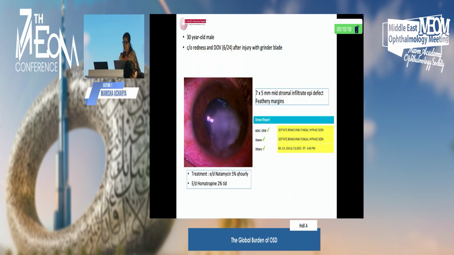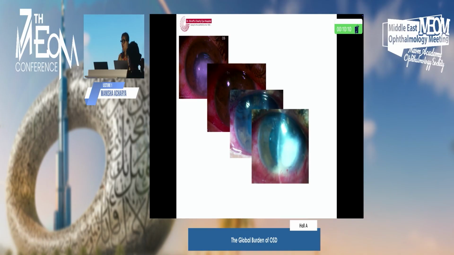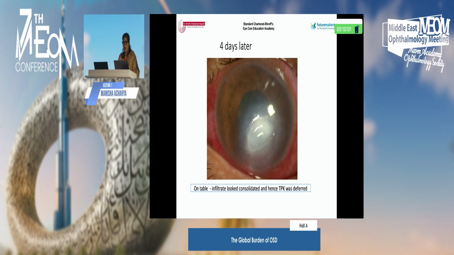This was a very interesting patient who presented with fungal keratitis at our hospital and was started on antifungals. Over the course of the disease, while on treatment, it did not resolve. So finally it was thought, okay, let's go in for a therapeutic keratoplasty. When the patient was planned around 4 days later, on the table it looked pretty consolidated. Why? What had happened that the patient suddenly healed? Somewhere there was a problem with communication, and he had stopped all topical medications. Just on that, he started to heal.